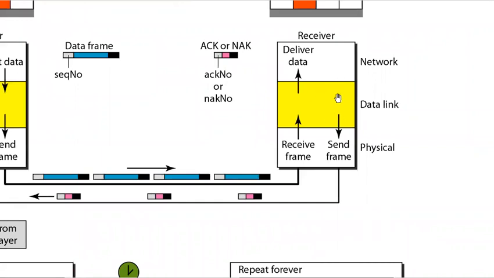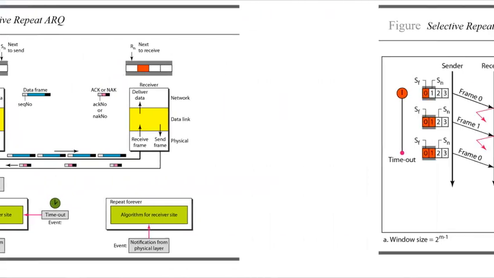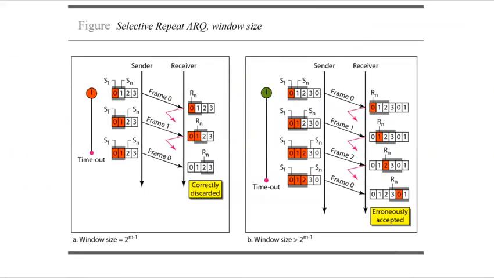As soon as a frame is received, it will send an acknowledgement. There are two types: an acknowledgement that the frame has been received, and a negative acknowledgement saying that I have not received the frame. The variable is similar to Go-Back-N, RN, which is the frame to be received next. After that, we will see an example.